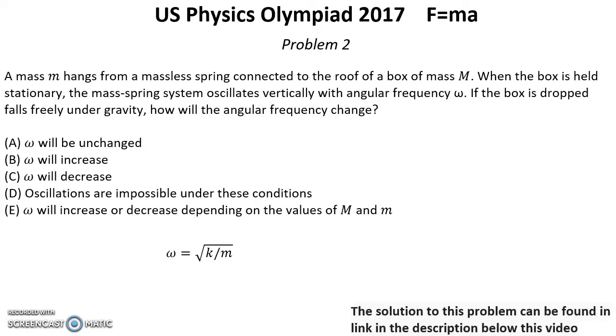spring into two parts. Each part has a spring coefficient greater than the original coefficient, and because these two masses oscillate connected to this center of mass, it means that omega will increase because the coefficient will increase. And this is the answer B. This is the solution for problem 2.